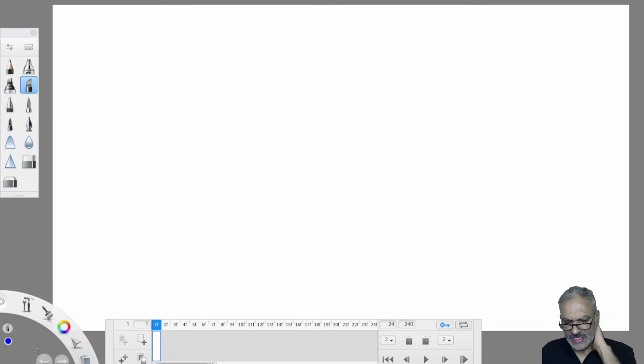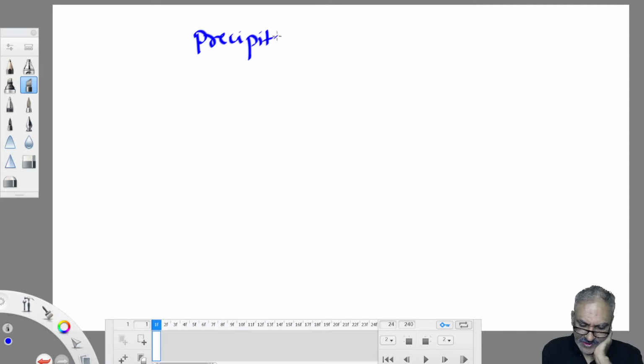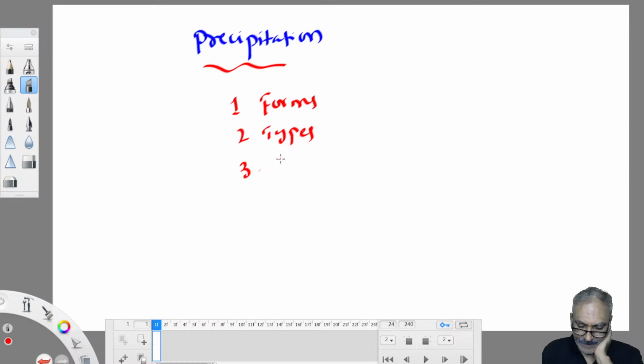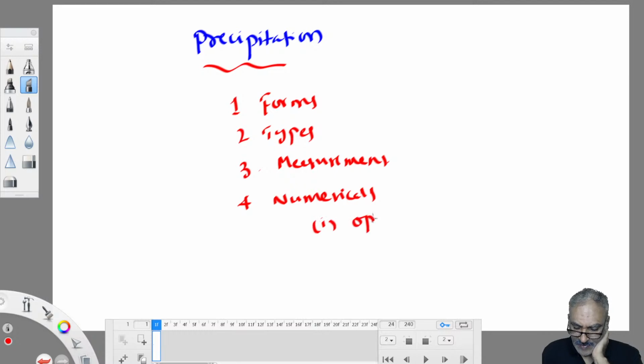Yesterday we completed precipitation. We studied precipitation in 3 parts. First we saw forms of precipitation, then types of precipitation, little theory, then measurement of precipitation. Then some numericals, which you need to focus on more. One is optimum number of rain gauges problems. Second is